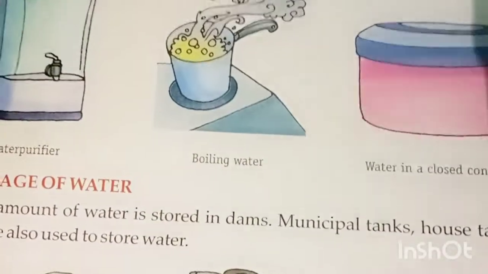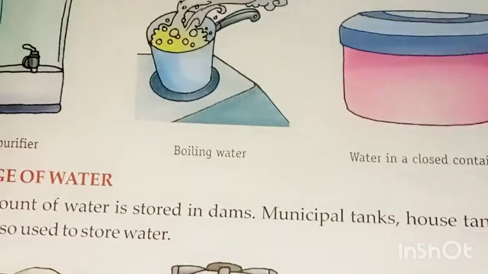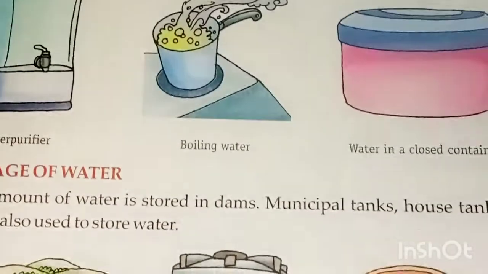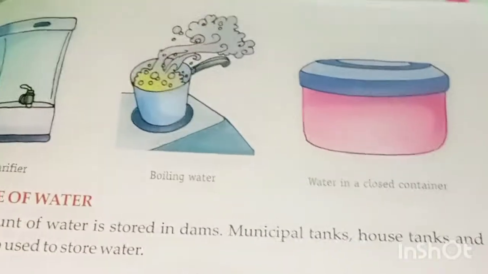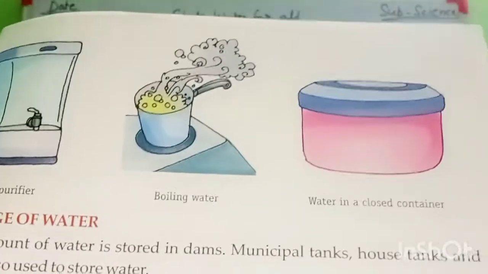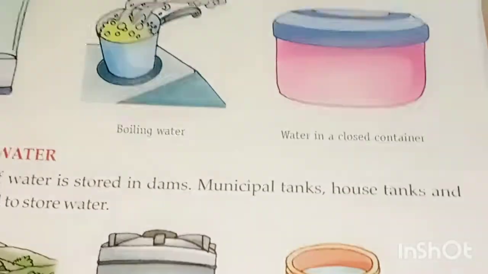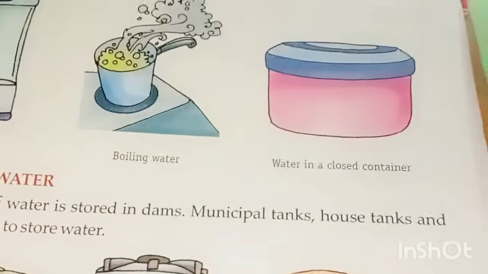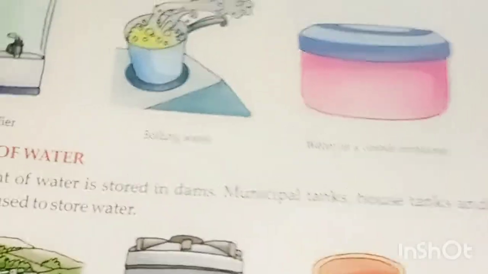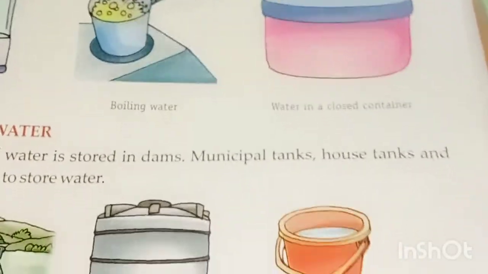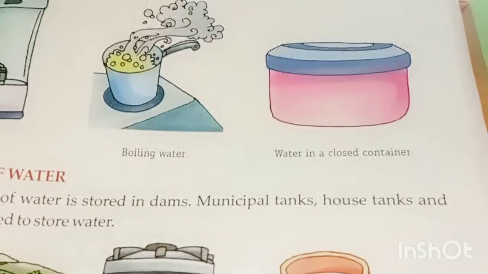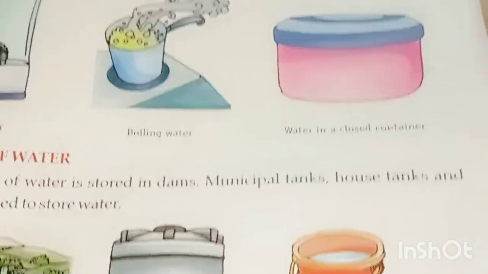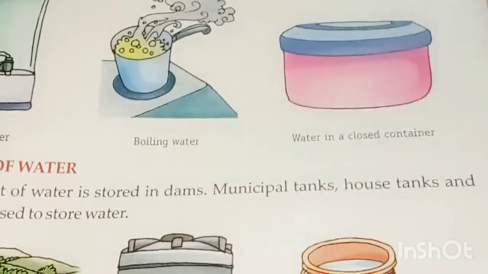There is a famous municipal tank in the Belupur area. It is a big tank made by our Nagar Nigam office, and they supply the water to different houses. House tanks are tanks that store water, and their capacities are different, and you can see them at your home.